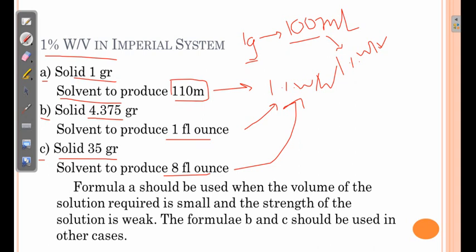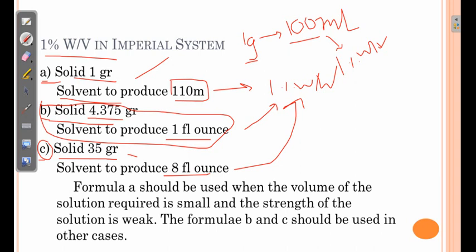When your solution is very dilute and the volume of the solution is also small, at that time we can use formula A. When the solution is very concentrated or the volume is very high, at that time we can use formula C. When the solution is dilute and volume is medium, intermediate, or the solution is concentrated and volume is low, at that time we can use formula B. So in intermediate conditions we can use formula B. Otherwise, for smaller volumes or smaller concentrations, formula A; for higher volume and higher concentration, formula C.